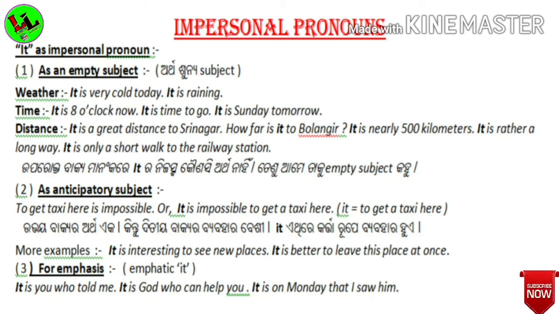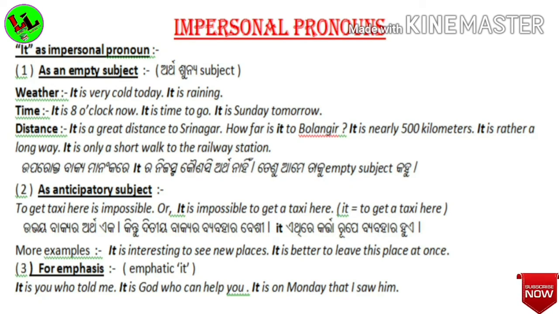First point is as an empty subject. That means there is no subject or subject is zero. For example, weather. In case of weather, it is very cold today. Here it refers to the weather. It is raining. And for time, we can also use it. It is 8 o'clock now. It is time to go. It is Sunday tomorrow.